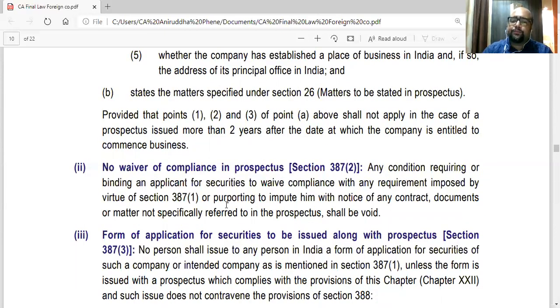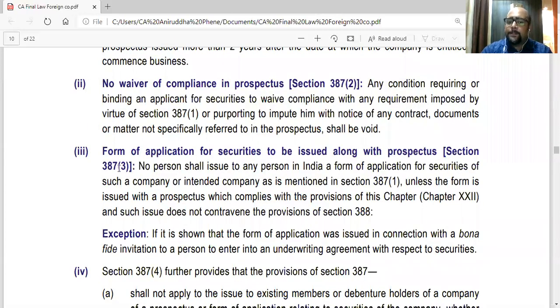Secondly, if the contract documents are not disclosed in the prospectus, they cannot be binding on the applicant, even if there is some term in the prospectus which says that he is bound by all these documents and contracts, even if they are not mentioned. So that will be void.